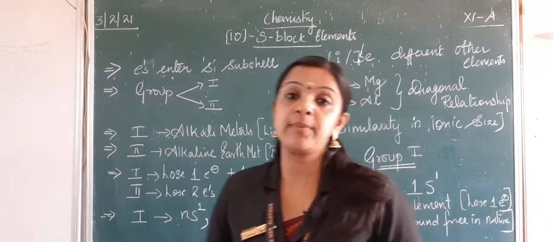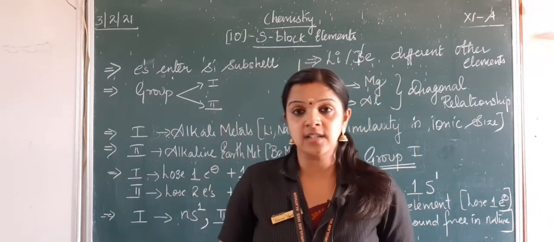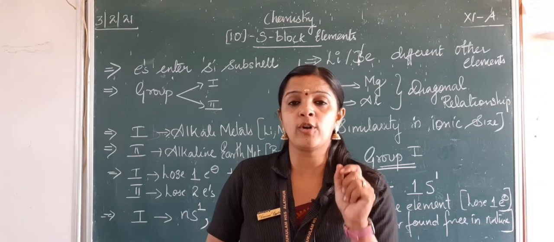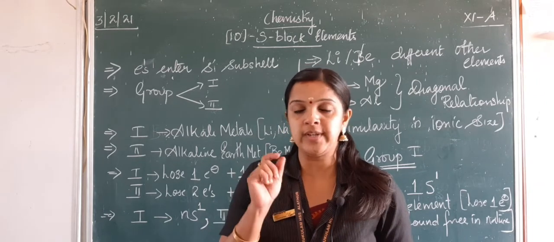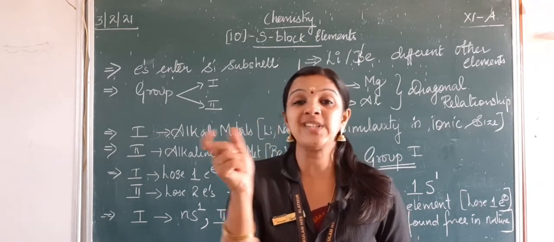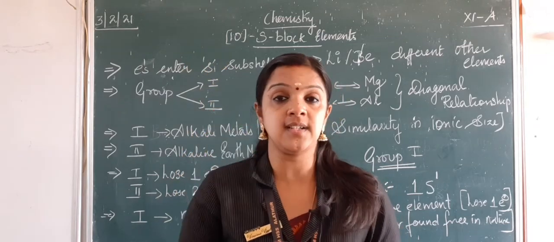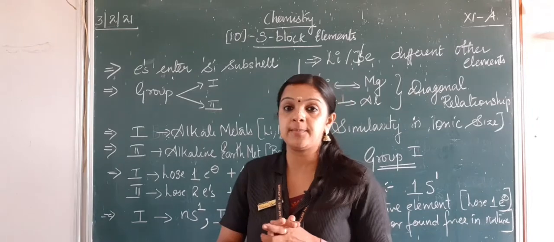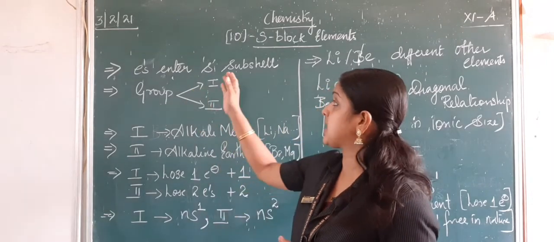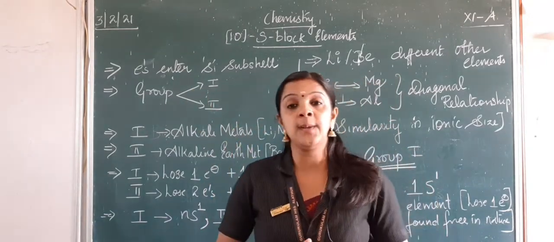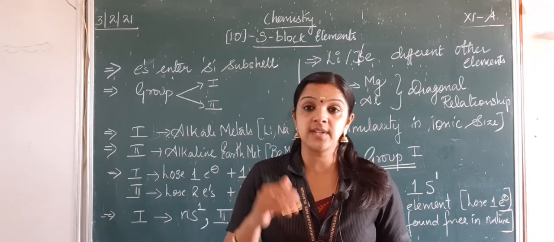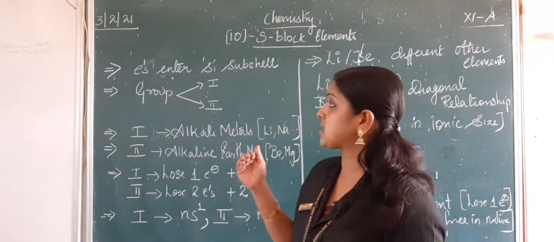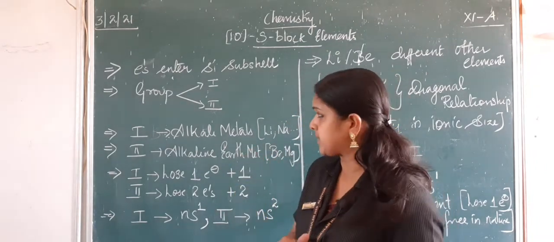In 10th standard we have come across that to find the group or the block of the element, we know the subshell to which the last electron enters is the block of the element. So when it is S block elements, the electrons enter the S subshell. The last electron will be entering the S subshell. So that is an S block element.